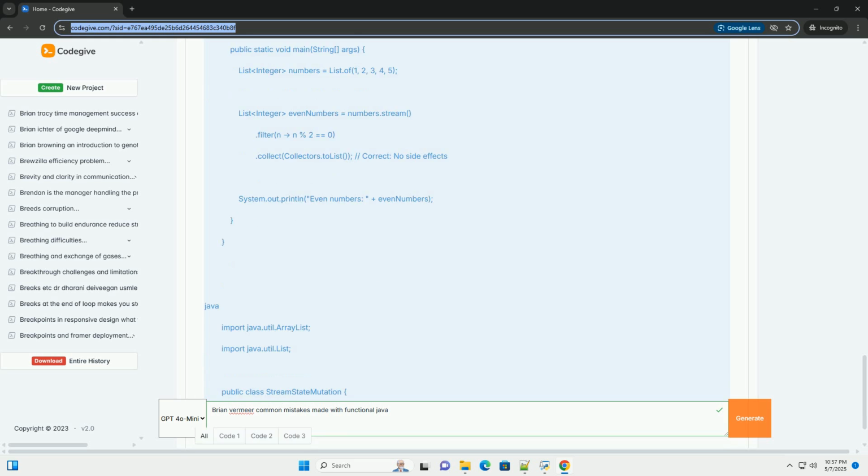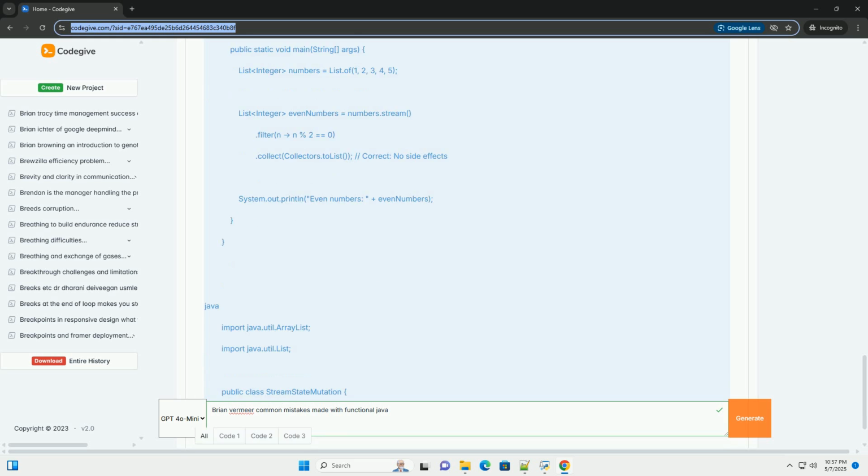Mistake 2: abusing forEach for side effects, impure functions. Description. forEach is a terminal operation in the Stream API intended primarily for consuming the elements of a stream, not for performing complex logic or mutating external state. Using forEach to modify variables outside its scope violates the principle of pure functions and can lead to unpredictable behavior and difficult debugging.